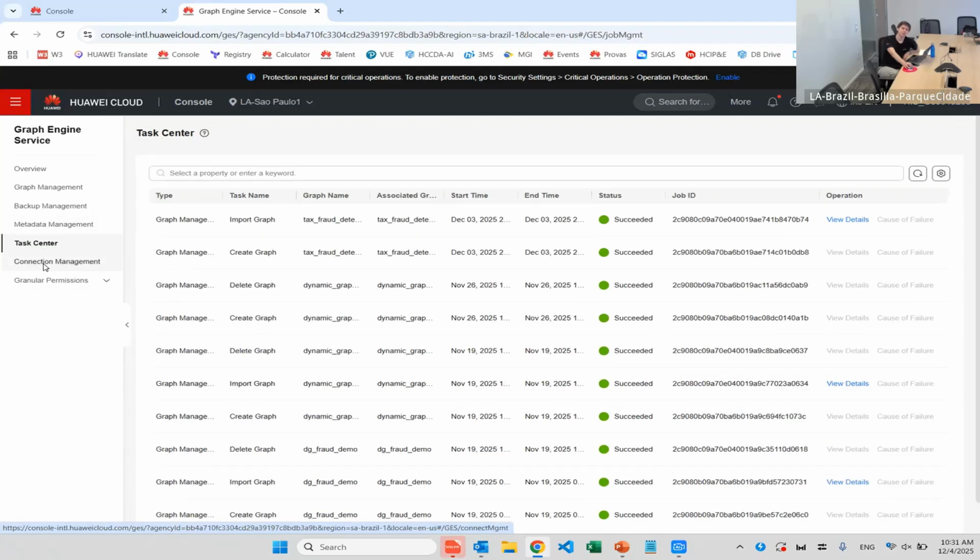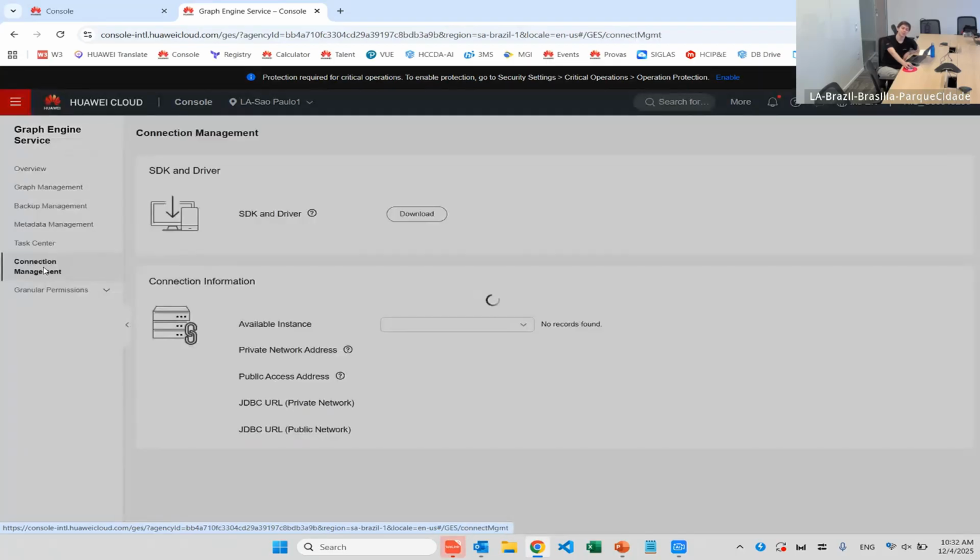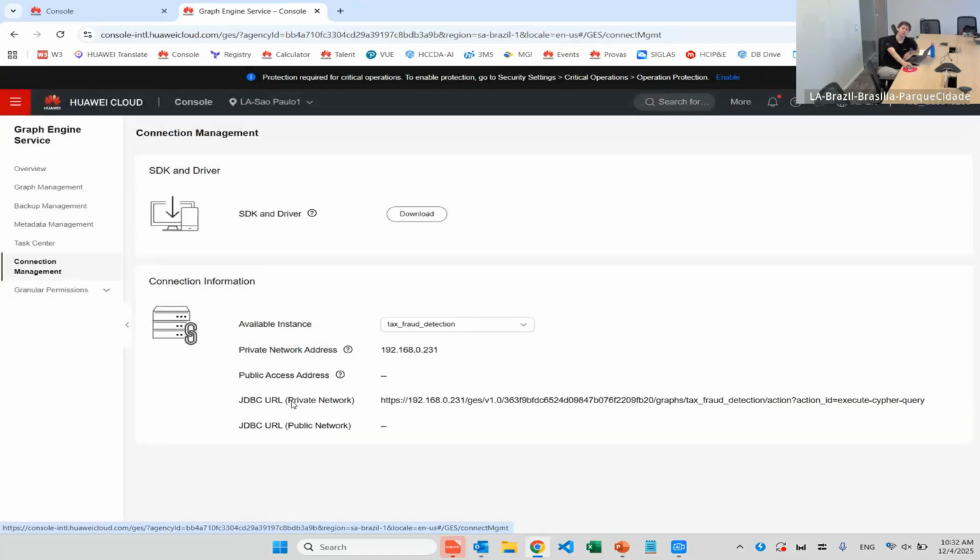Connection management has a native capability of connection with JDBC. We have this private URL. And there are granular permissions, like I said, through IAM, into our graph instances at label and attribute level.